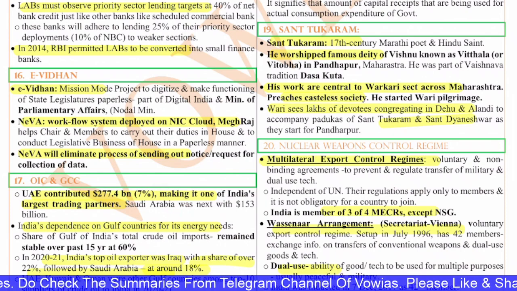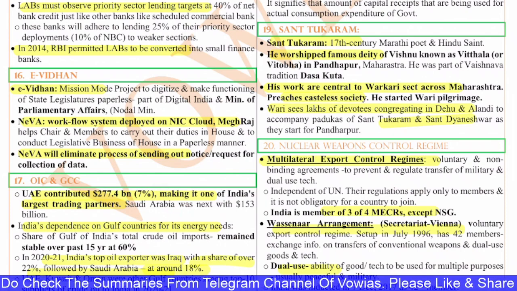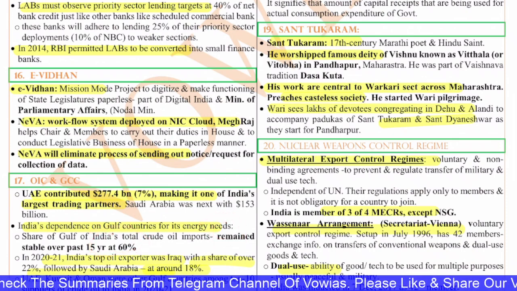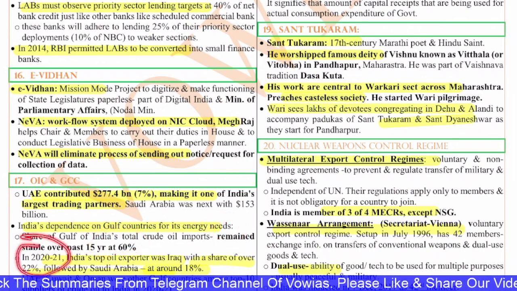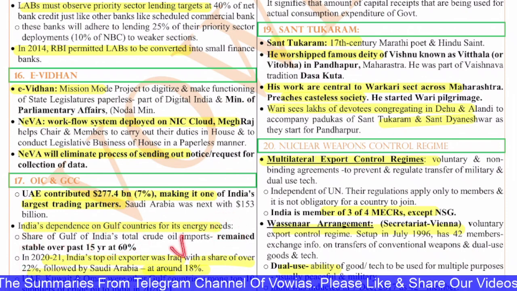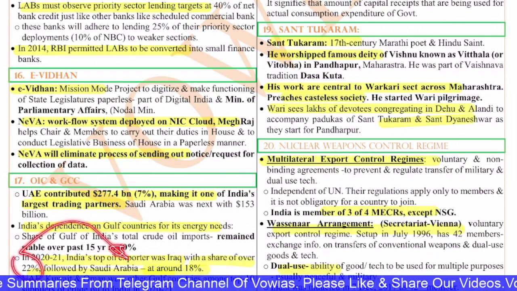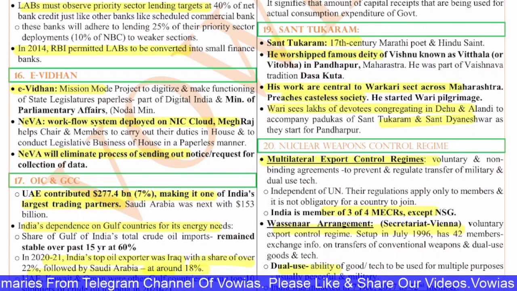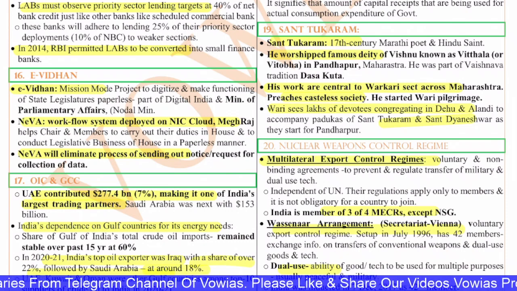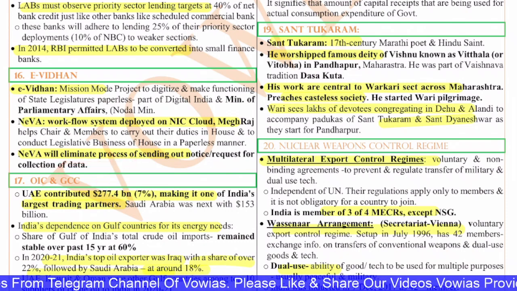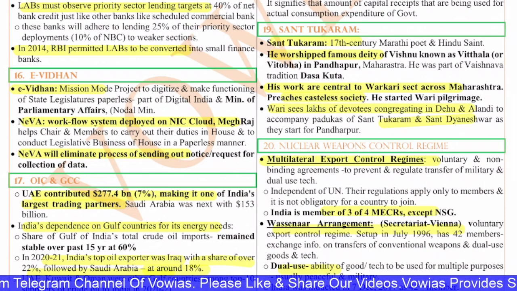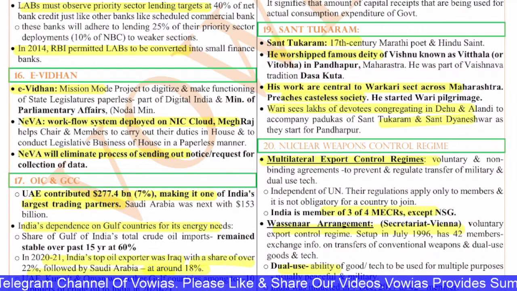The share of the Gulf in India's total crude oil imports, if you see, has remained stable over the past 15 years at 60%. In 2020-21, India's top exporter was Iraq with a share of 22%, followed by Saudi Arabia with a share of 18%. UAE, Kuwait, Oman were other Gulf countries among the top 10 suppliers of crude oil. So the Gulf Cooperation Council, if you see, Bahrain, Oman, Qatar, Kuwait and Saudi are part of this Gulf Cooperation Council.